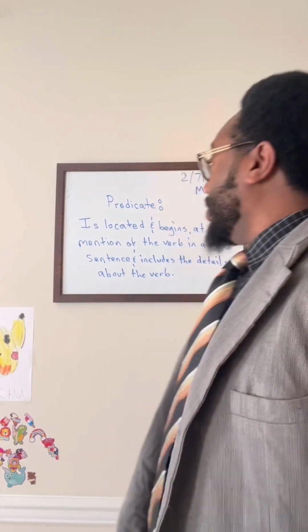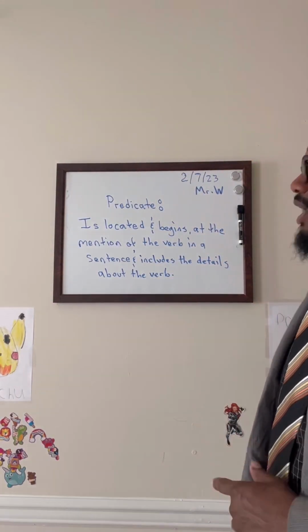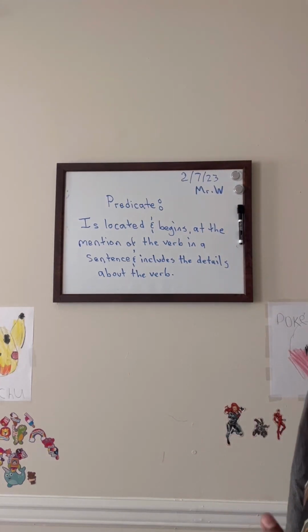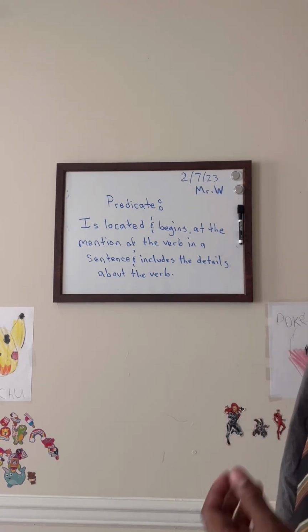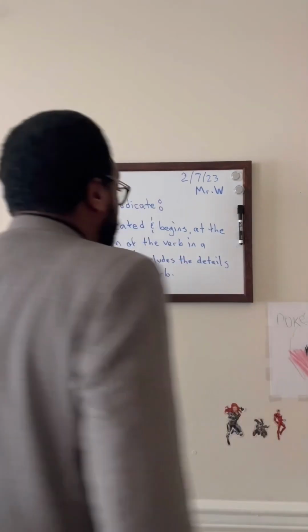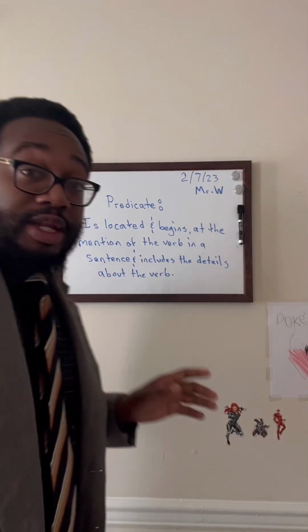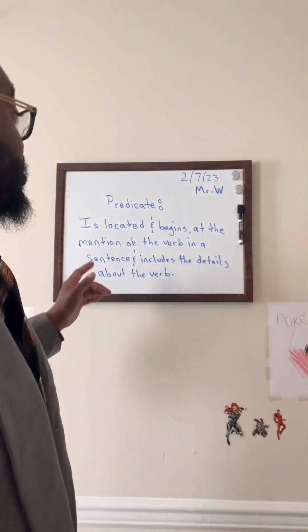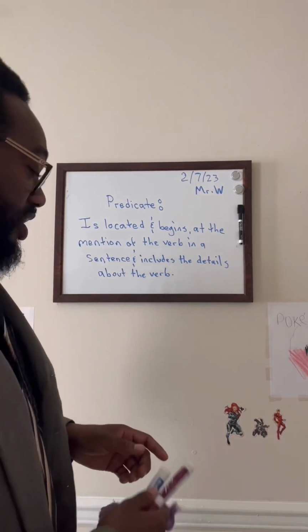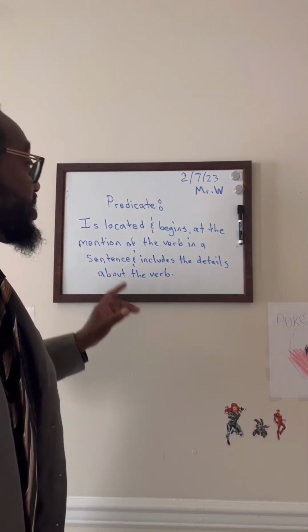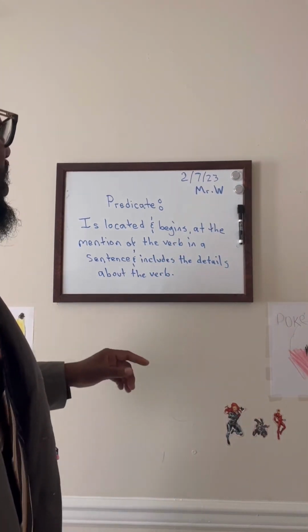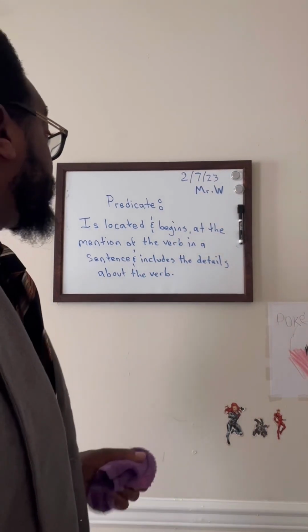Let's talk predicate. The predicate is located and begins at the mention of the verb in the sentence and includes the details about the verb. The predicate. Everybody say predicate on 3. 1, 2, 3. Predicate. The predicate is located and begins at the mentioning of the verb in the sentence, and includes details about the verb.